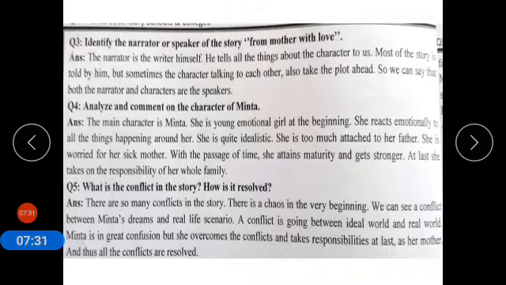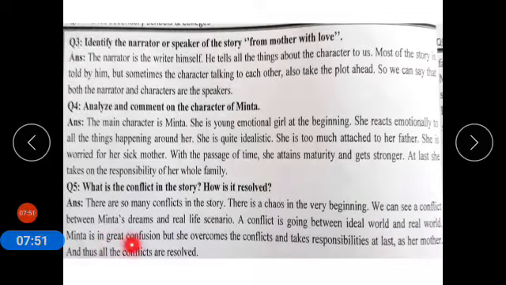She dreamed to get admitted at boarding school. But what was the reality of life? The reality of life was that her presence was demanded by her father at home because her mother is very ill. A conflict is going on between the ideal world and the real world.